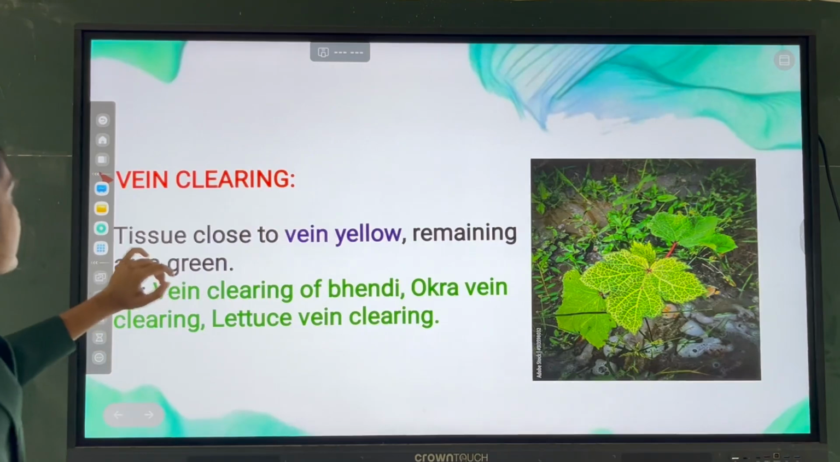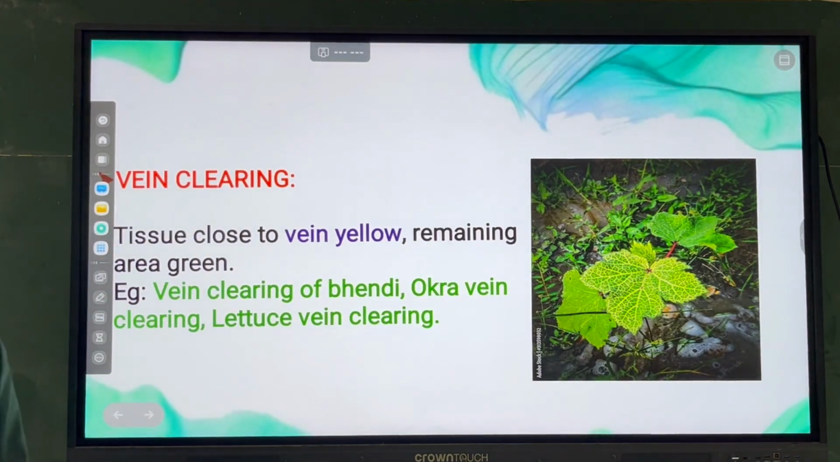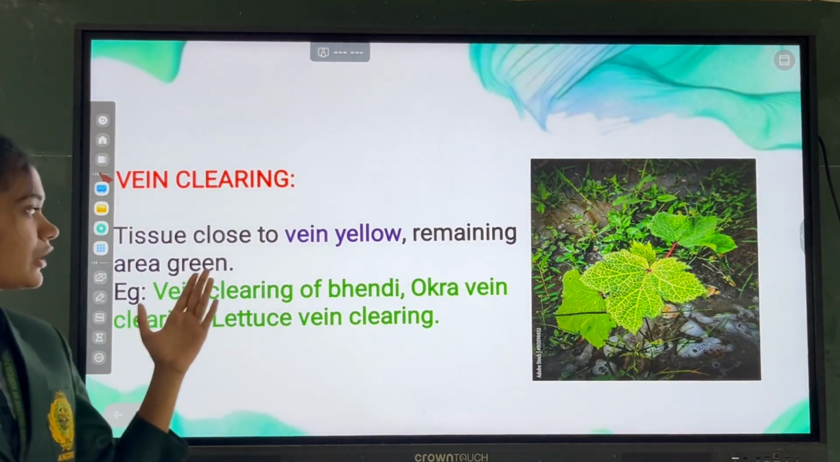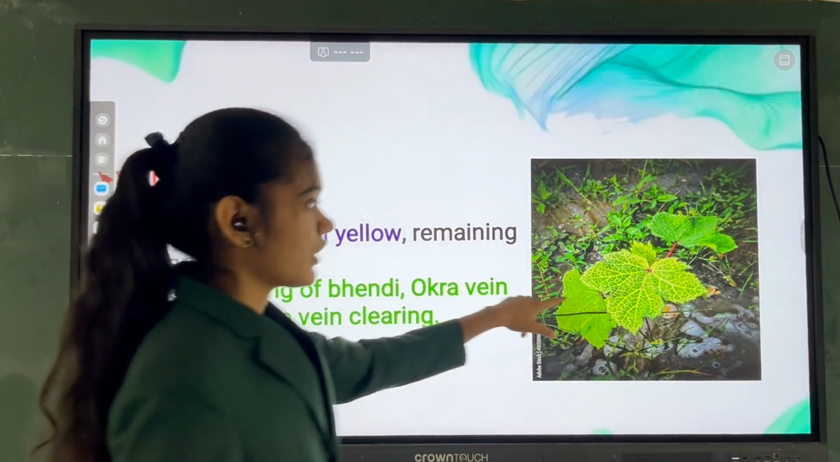And the next symptom is vein clearing. Vein clearing in the sense tissue close to veins are yellow and the remaining portion is green. Examples of vein clearing are vein clearing of bean, Cora vein clearing, lettuce vein clearing. This is the symptom of Cora vein clearing.